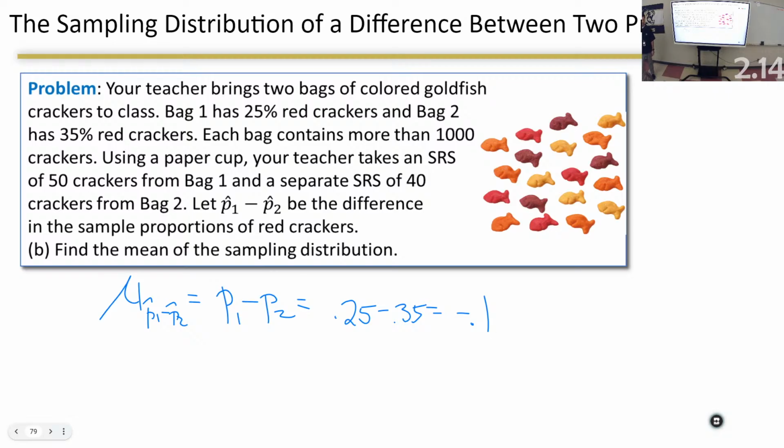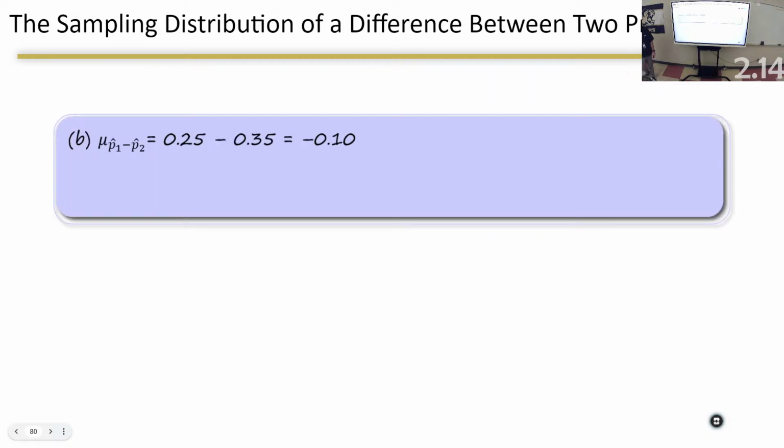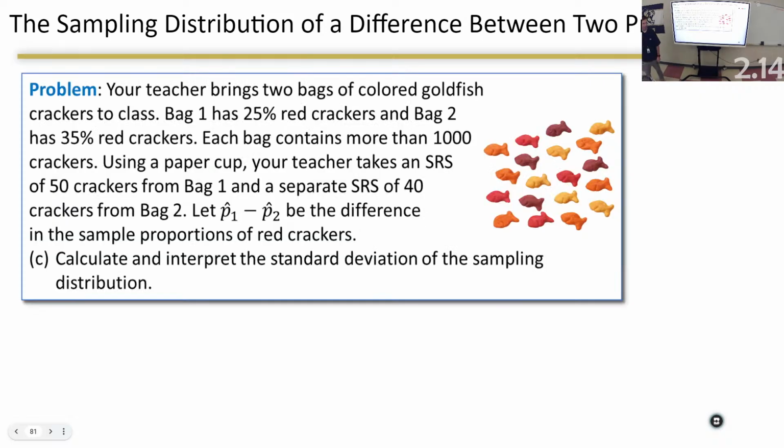You could have flipped that, I think. I don't think it told you which way to do this. But negative's okay. Beautiful. That's how they did it. Good. And then I want the standard deviation.